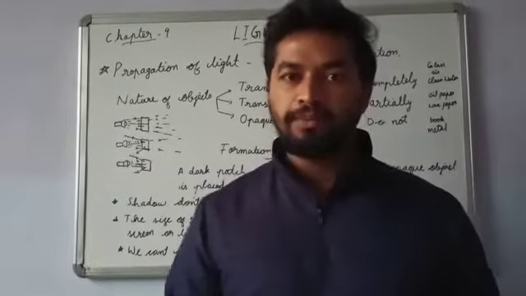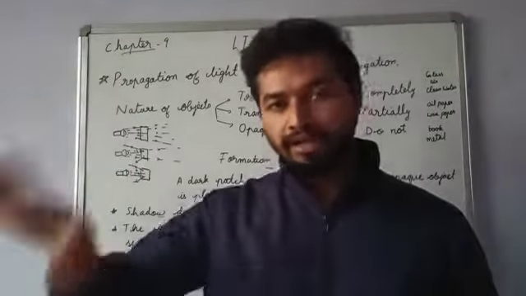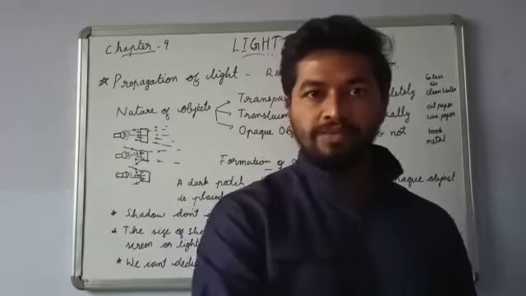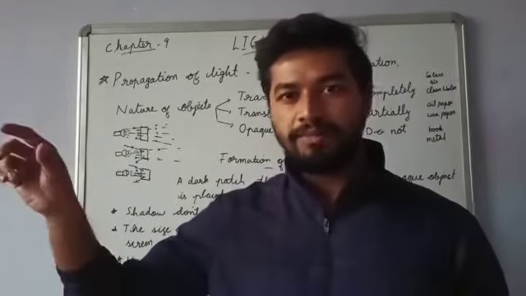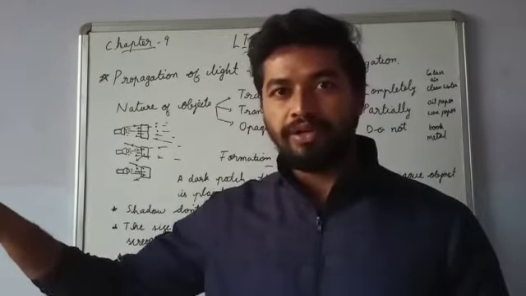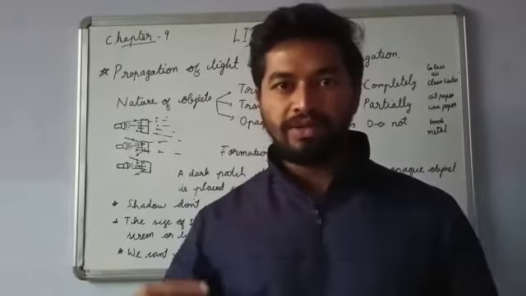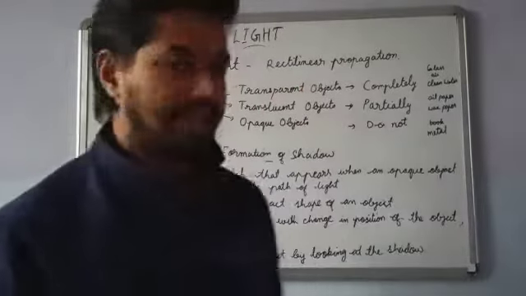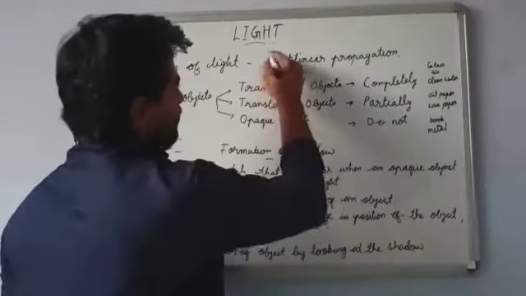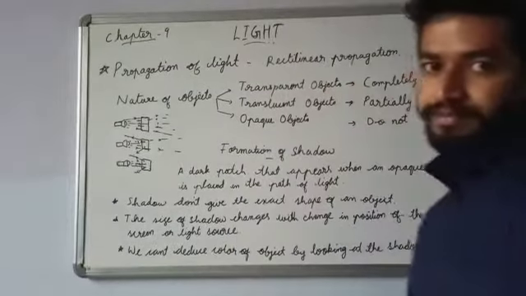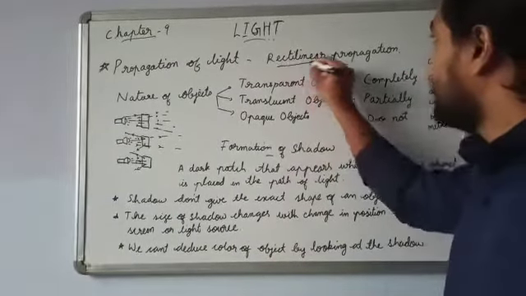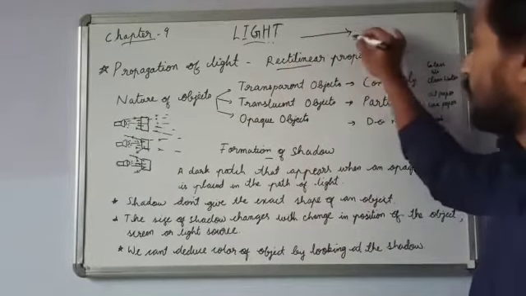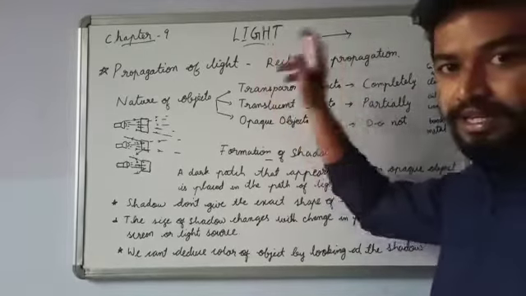That's why if you put a light bulb on in a room, the light will only be visible in that room. The other rooms will be dark. But if you keep a stereo or a music board on in a room, it will always be resonating in the house. So what do we get here? We get that light has a rectilinear propagation. What is rectilinear? Rectilinear means straight line. Propagation means movement. So light always travels in a straight line.